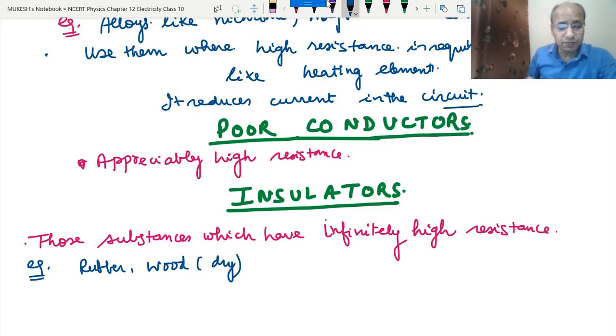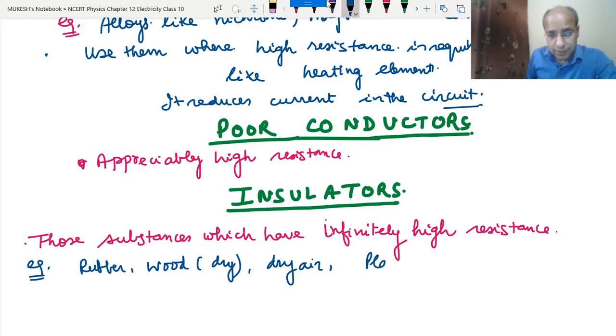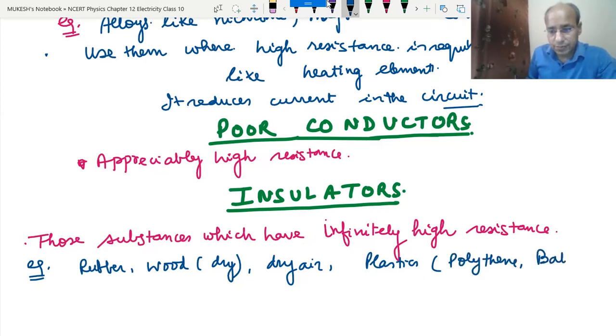This is the reason that when we are standing on a wooden table, even if we touch some electrical component, we do not get an electric shock, because wood is an insulator and does not allow the flow of current through it. Dry air is also a very good insulator. Plastics, like polythene and bakelite. This is the reason that the switches of electric components are made of bakelite.